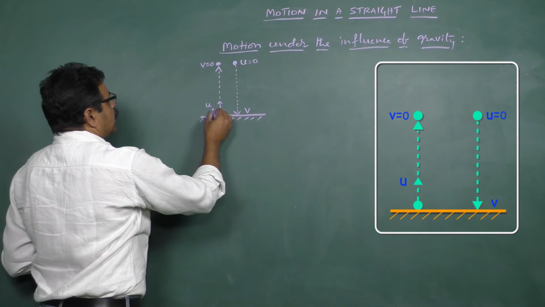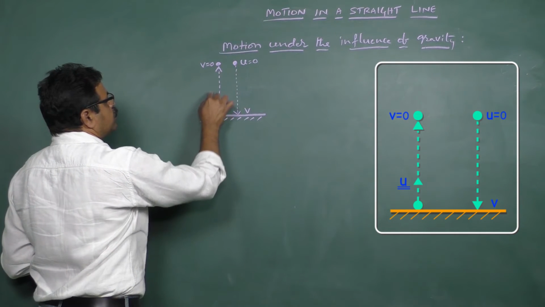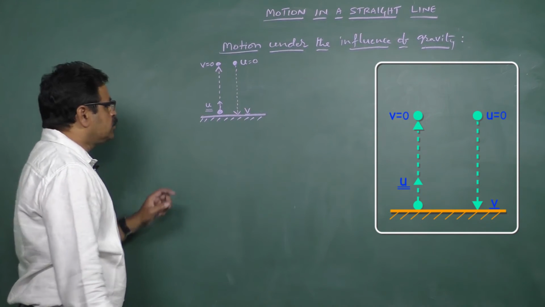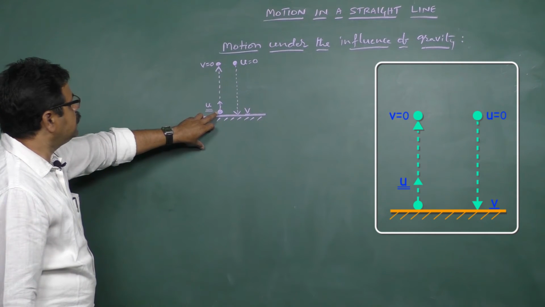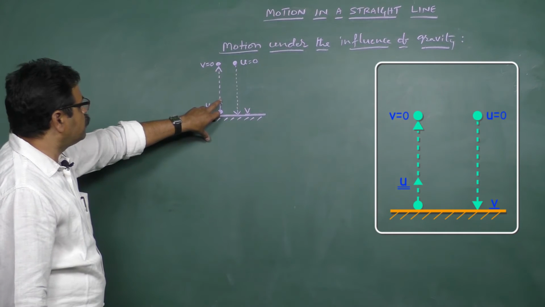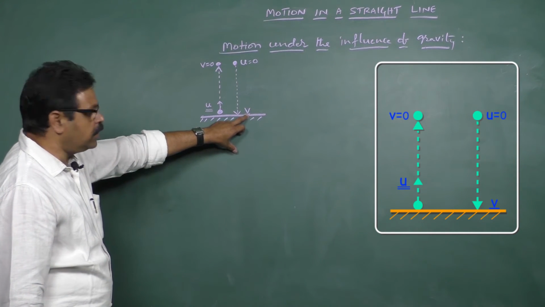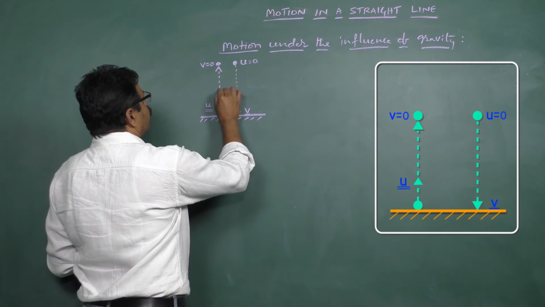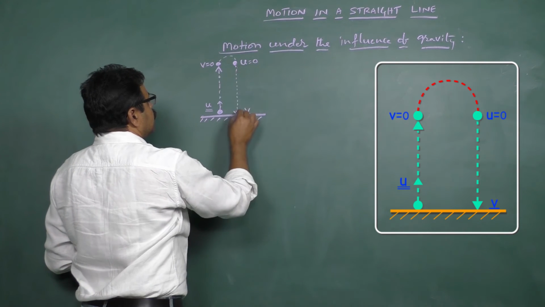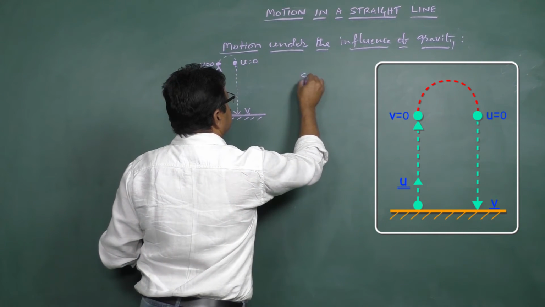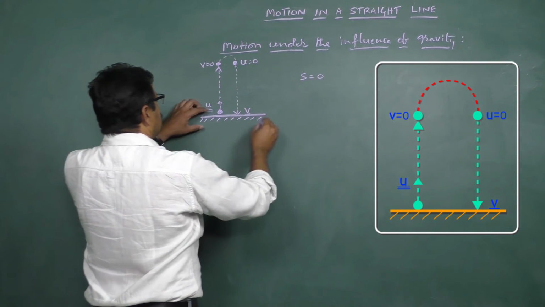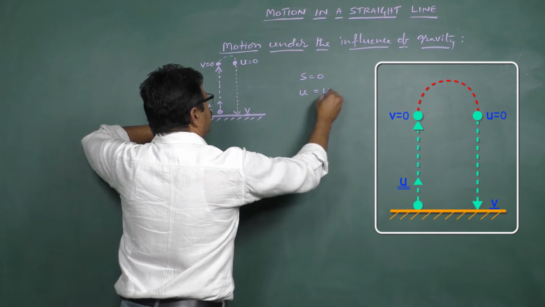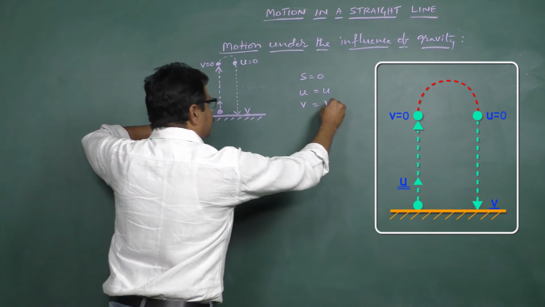In this case, the initial velocity with which a body is thrown up is equal to the velocity with which it strikes back the ground. How can I prove that the velocity at the time when it is thrown is equal to the velocity when it strikes the ground? That can be derived in this way. Whenever a body is thrown up, it goes up then comes back, meaning that the displacement is 0. Here s is equal to 0, u is the initial velocity and v is the final velocity.